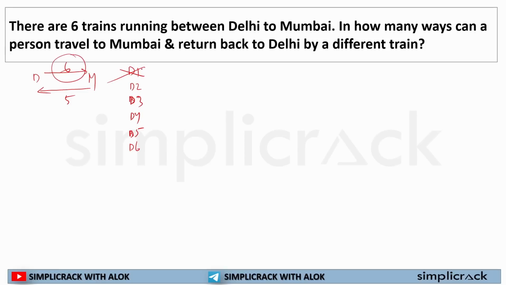But now, as you have already taken the train D1, how many trains are left? 5 trains are left. So if I have to calculate in how many ways I can travel to Mumbai and return to Delhi by a different train, I can say, sir, 6 multiplied by 5 is equal to 30. So in 30 different ways, I can travel to Mumbai, then get back to Delhi by a different train.